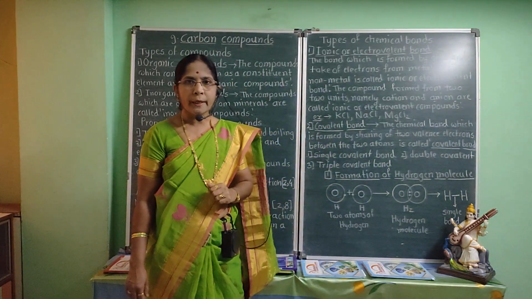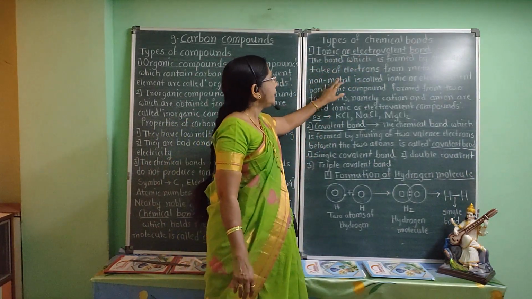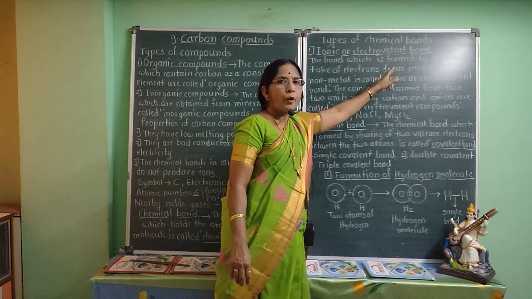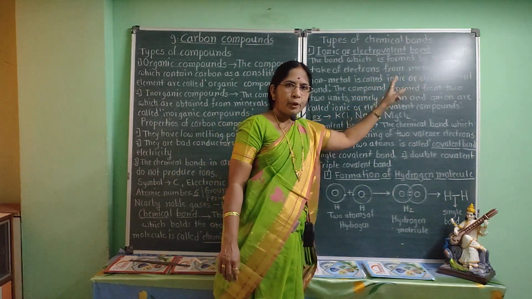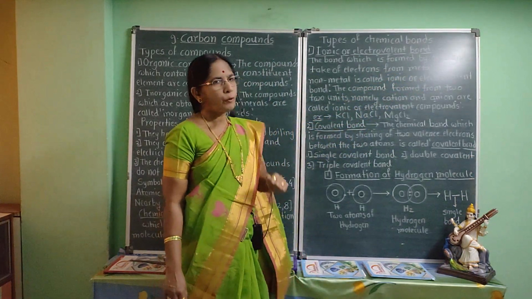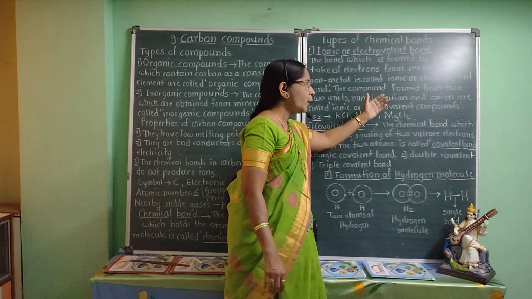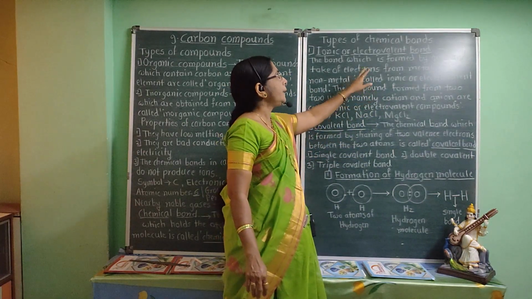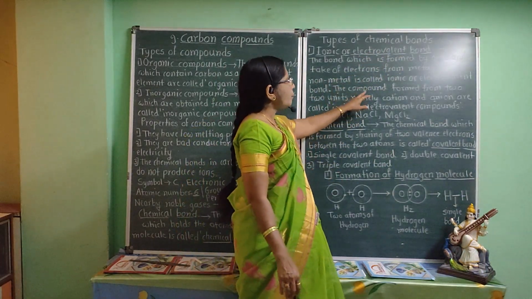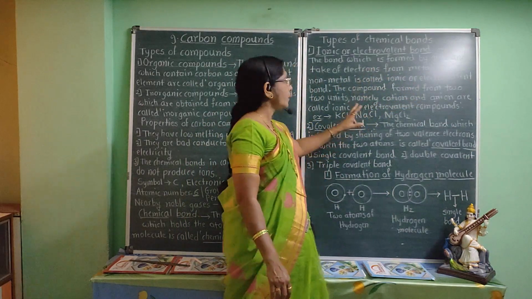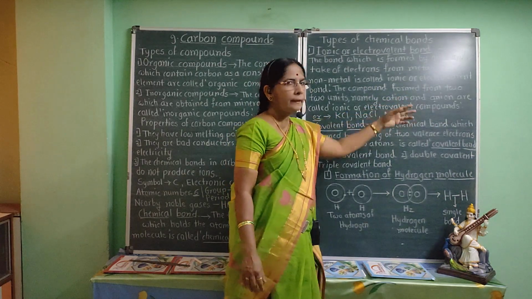What is meant by ionic or electrovalent bond? The bond which is formed by give and take of electron from metal to non-metal is called ionic or electrovalent bond, and the compound which is formed in this way by give and take of electrons from metal to non-metal is called ionic compound or electrovalent compound. That's why ionic compound or electrovalent compound is formed from 2 units, namely cation, that is positive ion, and anion, that is negative ion.